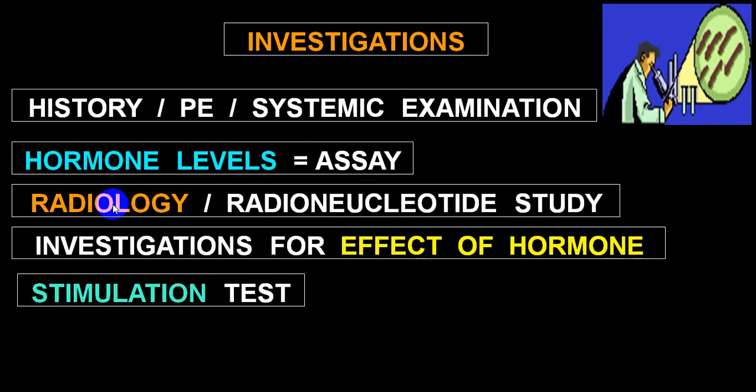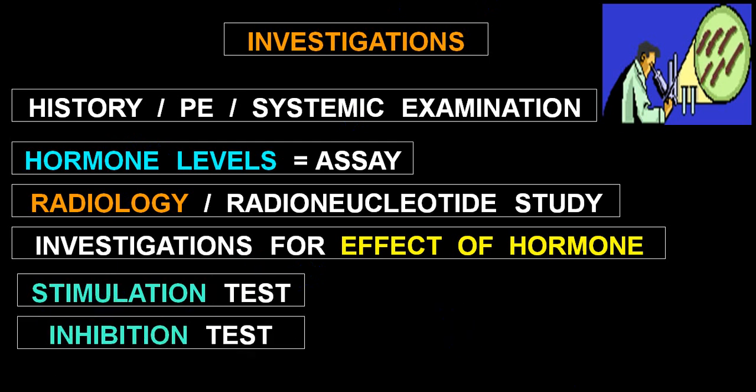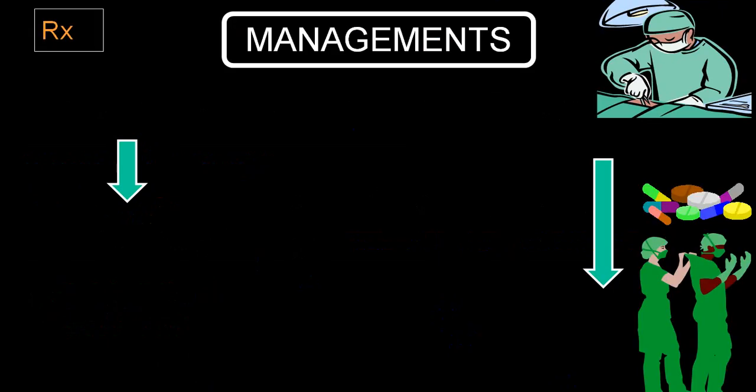If there is overproduction, you can do an inhibitory test, and if there is underproduction, you can do a stimulation test or excitatory test.